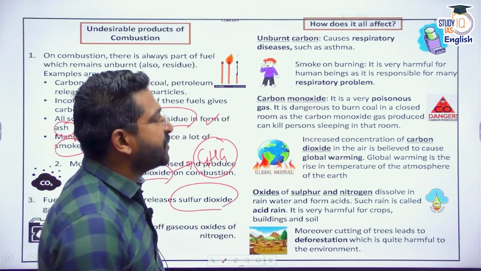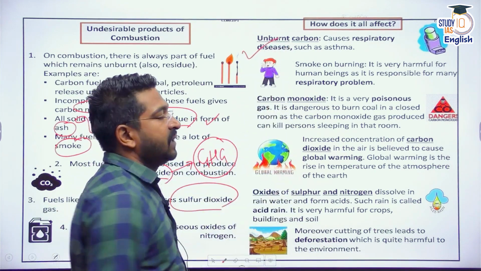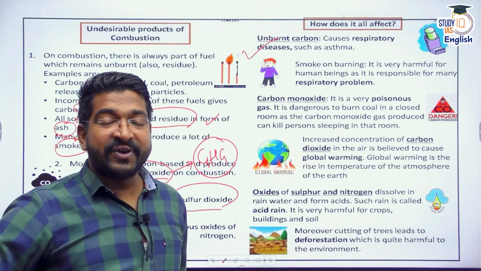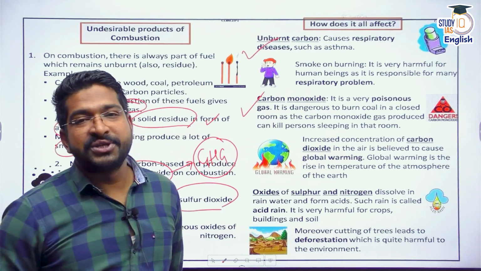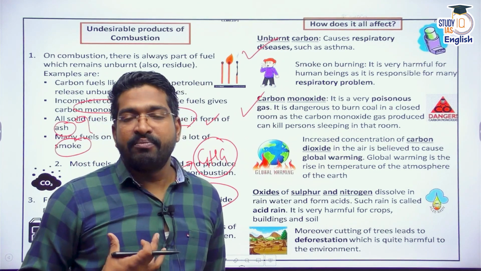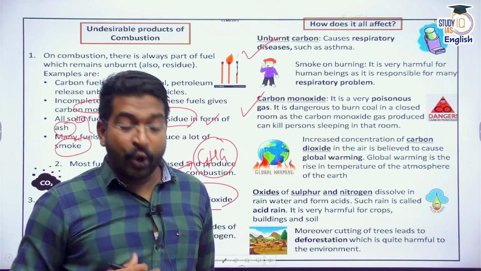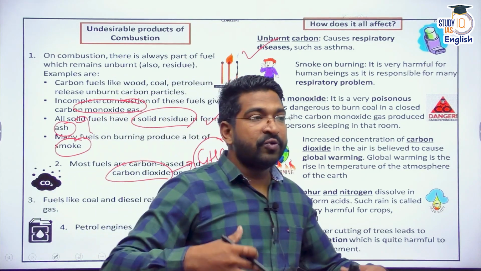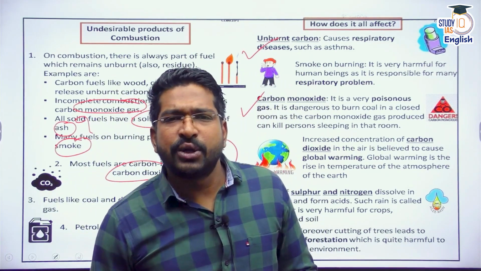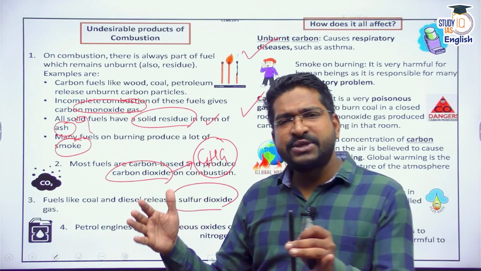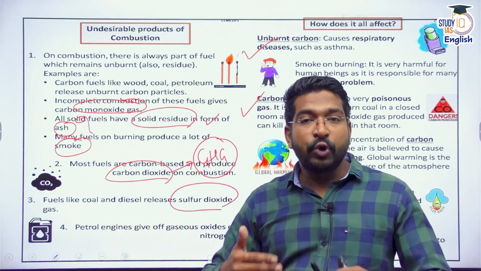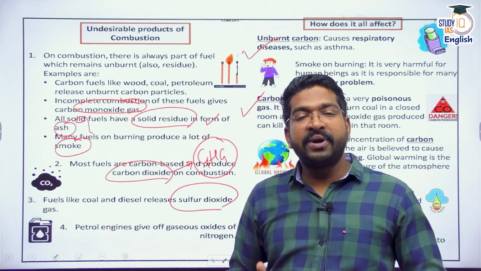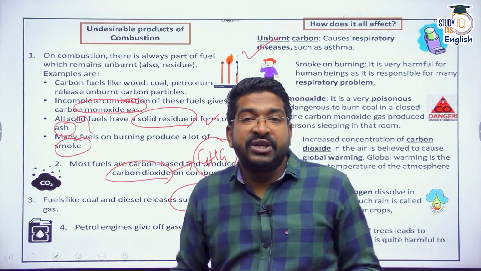It leads to respiratory problems for us. Carbon monoxide, which is because of incomplete combustion, leads to many problems. It is a poisonous gas. It gives you many respiratory disorders. Over all this, whenever we go for combustion of fossil fuels, there is a lot of greenhouse gas release. There is a lot of residue which is left out, which leads to the problem of global warming. This problem of global warming ultimately leads to the problem of climate change.